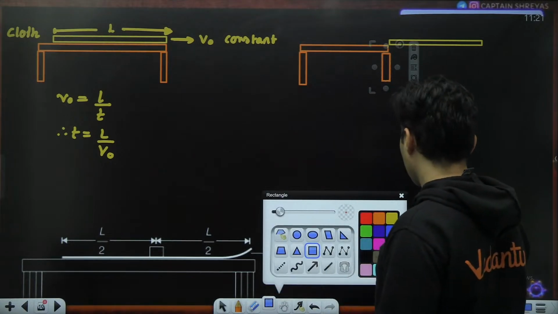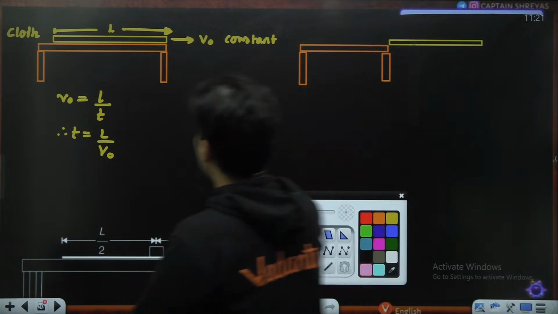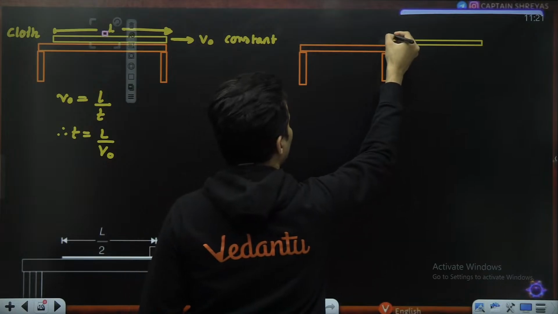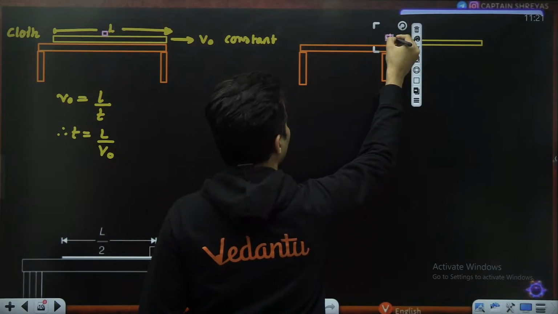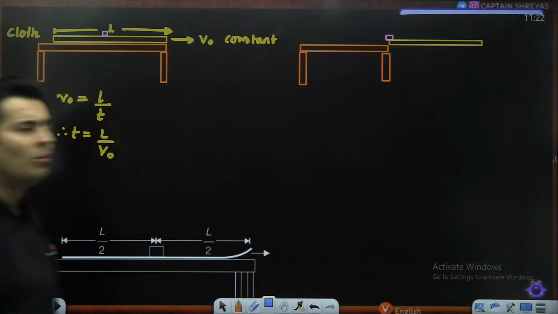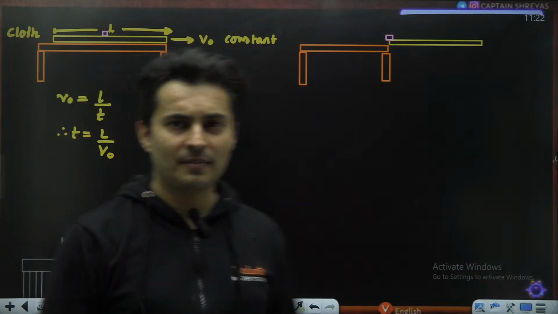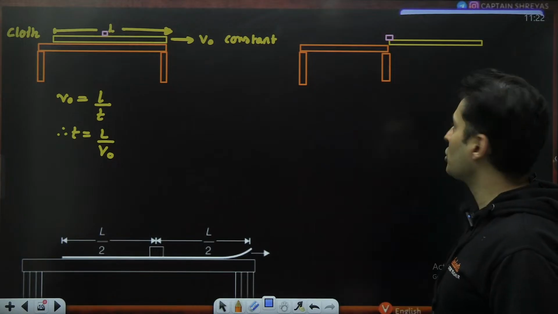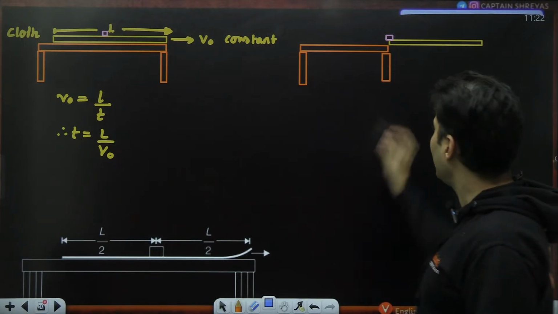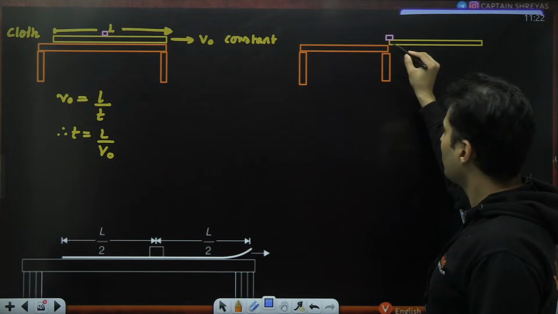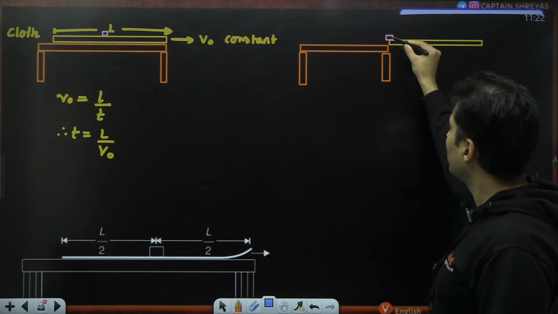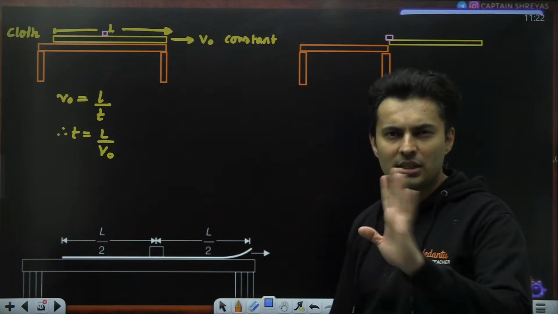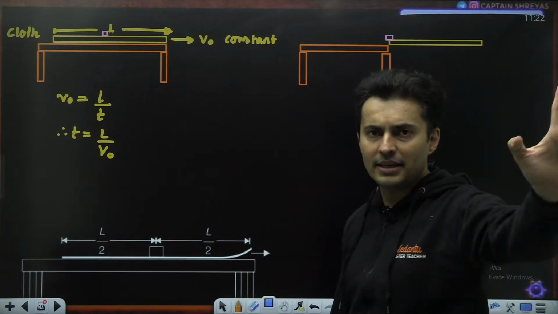Your block was here, and in the most critical situation your block has just reached over here. And after this, the cloth will go beneath its surface and the block will topple over the edge. That is the most extreme scenario. Beyond this, nothing else can happen.